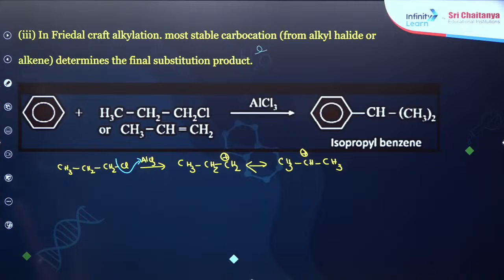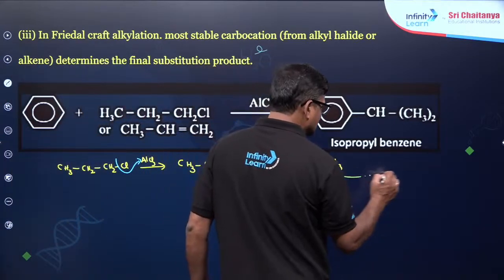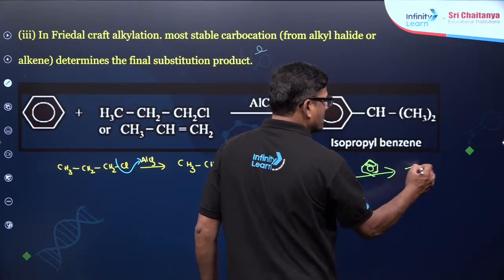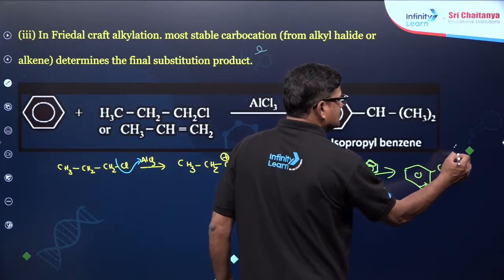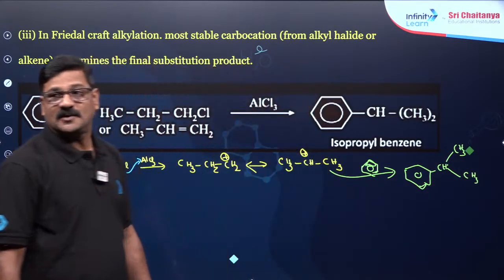So that when it is attacked on the benzene, you are going to get CH with CH3 and CH3. Okay? Got it?